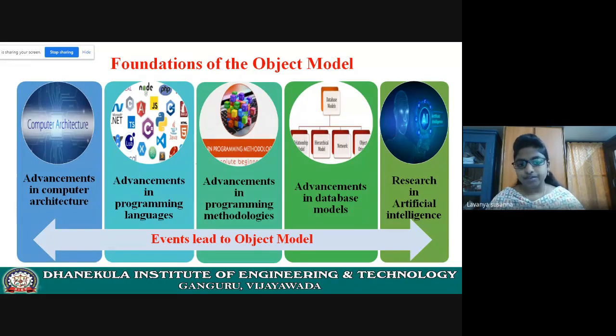Next, third one, advancements in programming methodologies. Due to the advancements in programming methodologies, this led to the object model. Already I have discussed what is meant by methodology. Can anyone answer my question?